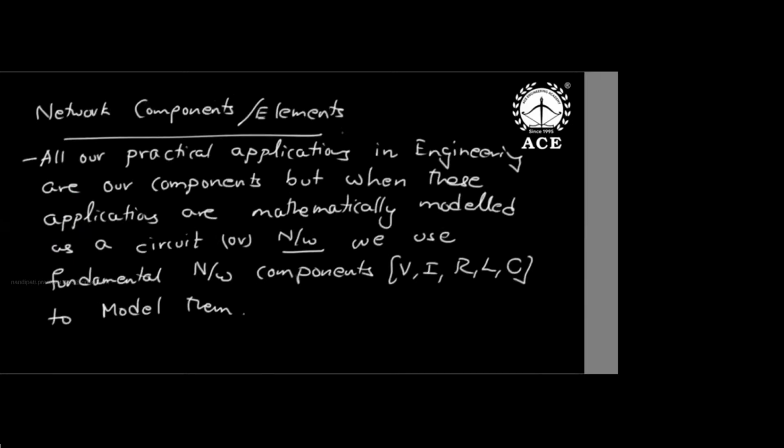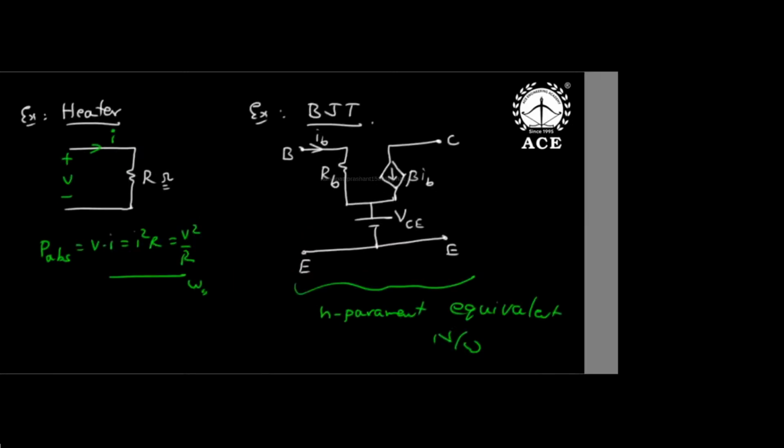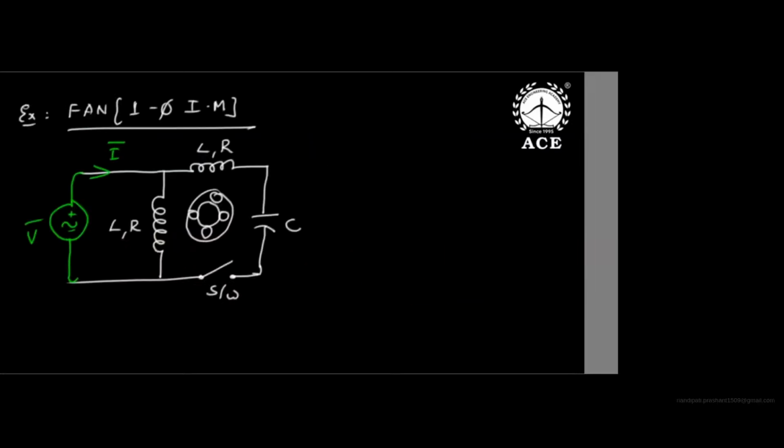everything with VIRLC. Now see, sir, these three examples. A heater is modeled as a resistor. A BJT is a semiconductor device, but I model it in terms of its equivalent circuit. And a fan is a single phase induction motor which converts electrical to mechanical, but still the fan's equivalent circuit has resistance, inductance, capacitance, etc.